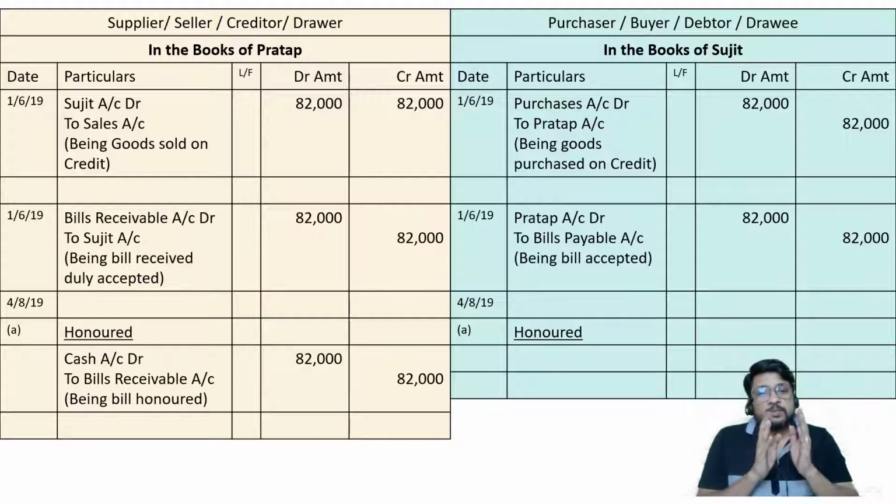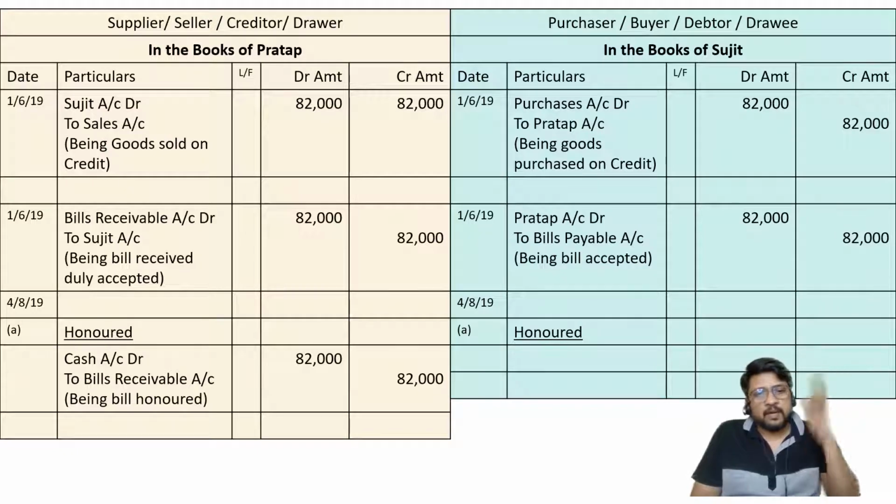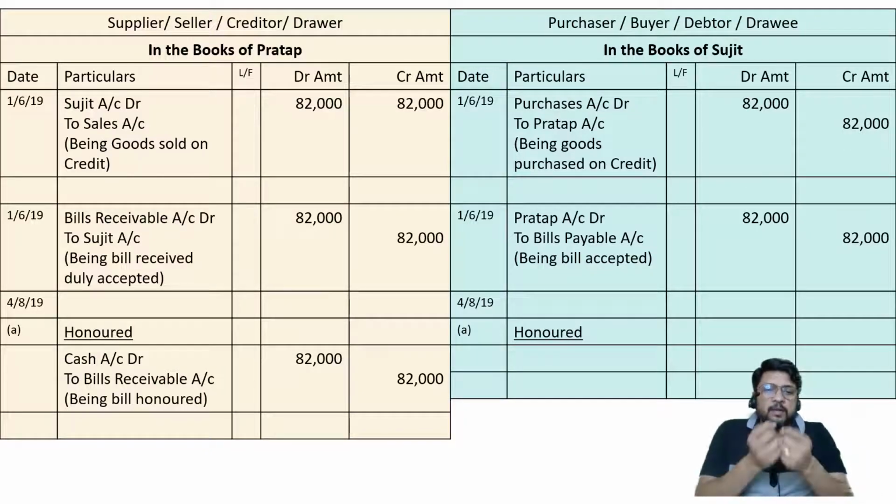So the idea is, Sujit is not paying to Pratap. Sujit is paying to bills payable. The bills payable may be held in his hands. Bills payable may be brought to him either by Pratap, or by Pratap's father, or by Pratap's employee, or by Pratap's bank, or by Pratap's endorsee. Anybody may come. For us, the hands of the receiver are not important. But who is coming to demand the money, is he coming with the bill or not? So we are not looking at his face, we are not looking at his hands. We are looking at whether on his hands the bills payable is there or not. If it is there, come and collect.